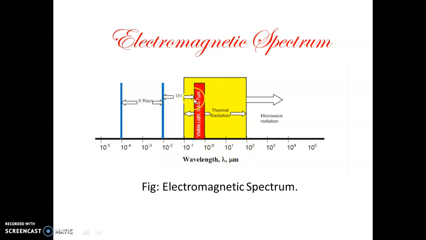Similarly, here we have ultraviolet rays. On this side is microwave radiation, which has higher values of microns. But we are interested only in this part, wavelengths between 10 to the power minus 1 and 10 to the power 2. These wavelengths are considered for thermal radiation.